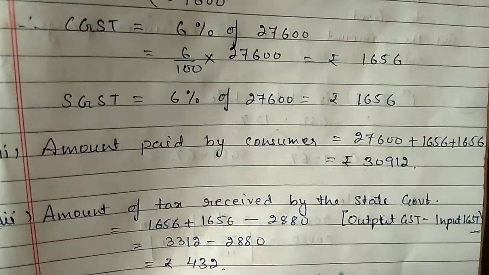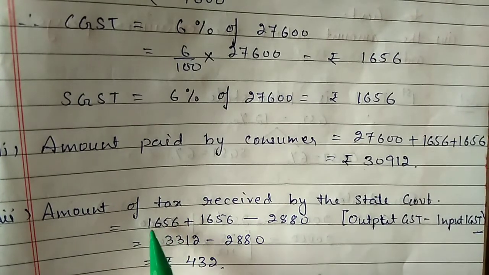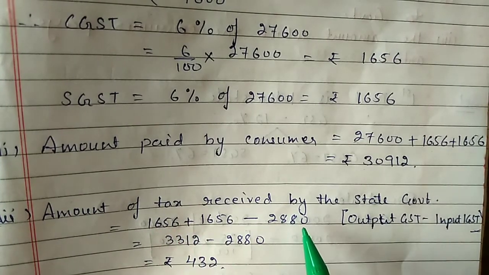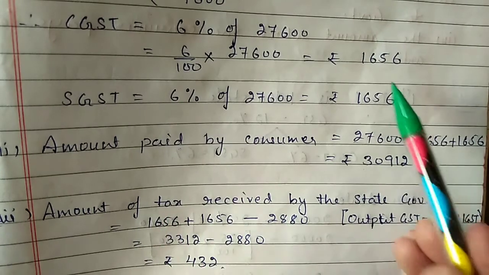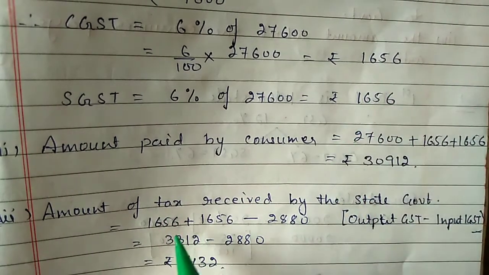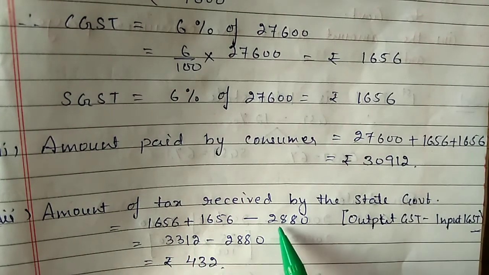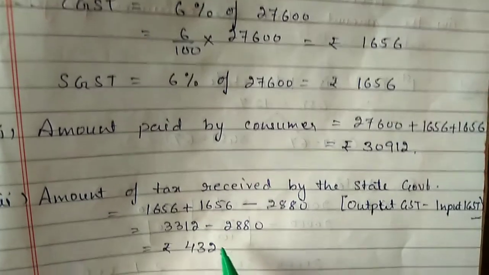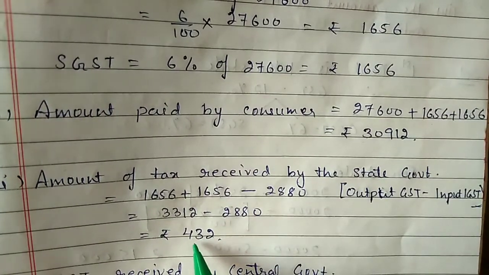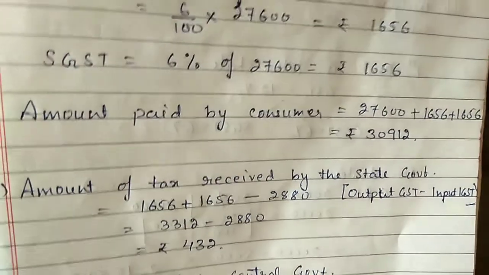Third part, the amount of tax received by the state government. So you can do here output GST minus input IGST. Total output tax and input tax. So output tax is 1,656 plus 1,656, total 3,312, minus input tax which was 2,880 rupees. So the difference between output and input tax, 432 rupees, will be received by the state government.